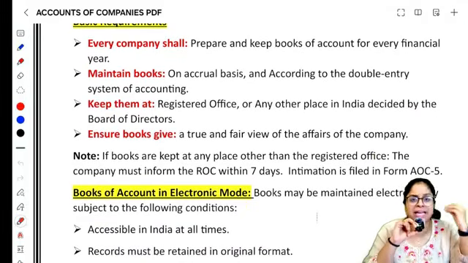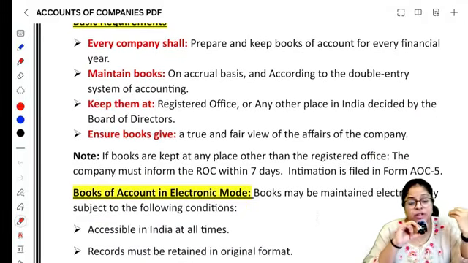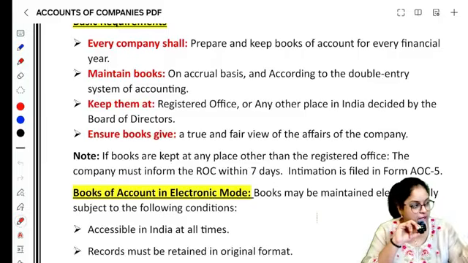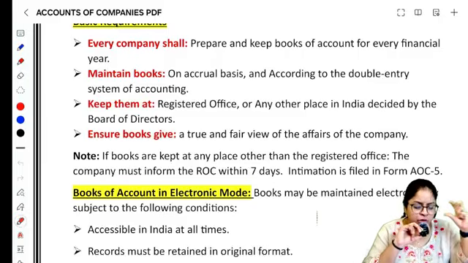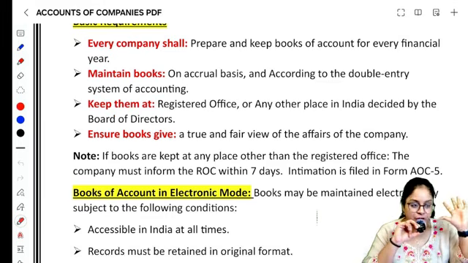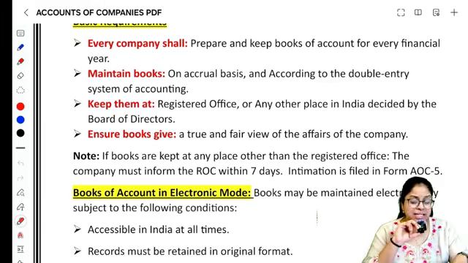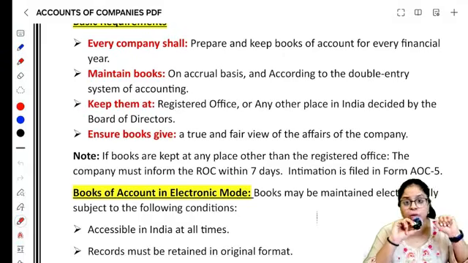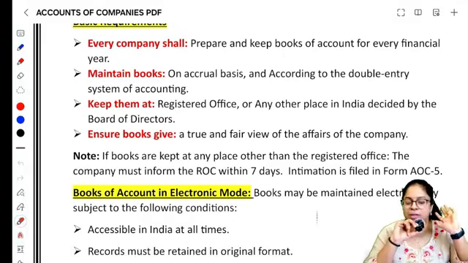நம்மளோட books of accounts ல எல்லாமே you should have written it correctly. It should give a true and fair view of the affairs of the company. கம்பெனில அந்த வருஷம் நடந்த எல்லா டிரான்சாக்ஷனோட true and fair representation should be there in the books of accounts. As we discussed earlier, books of accounts நீ registered officeல தான் வைக்கணும்ங்கற அவசியம் எதுவுமே கிடையாது. நீ மத்த லொகேஷன்ல கூட வைக்கலாம் provided it is agreed by the board of directors.